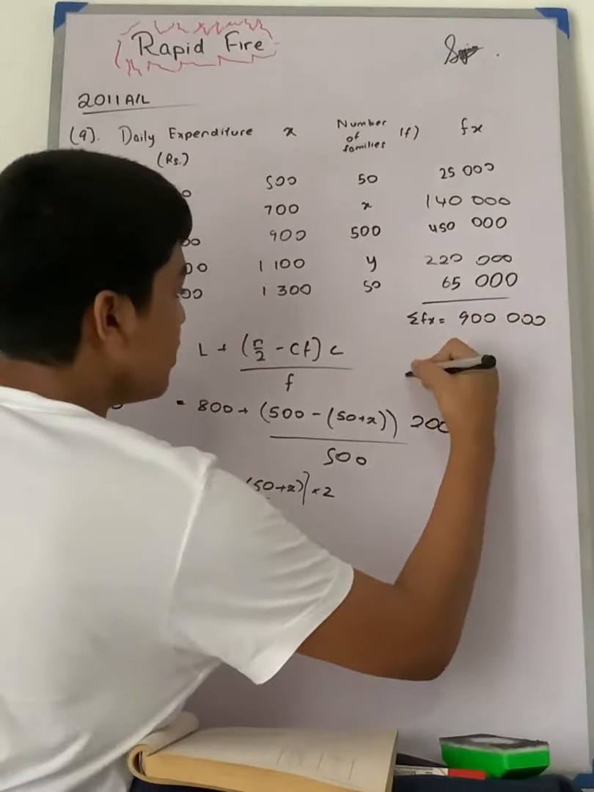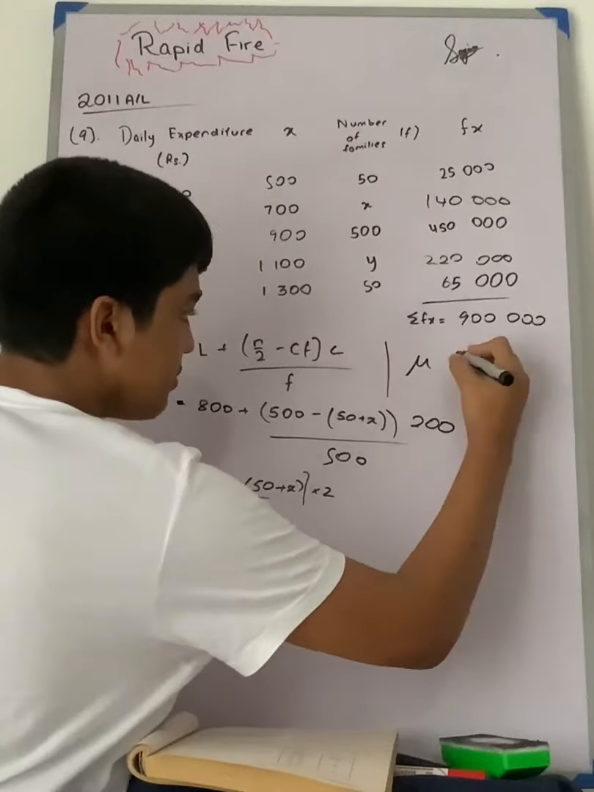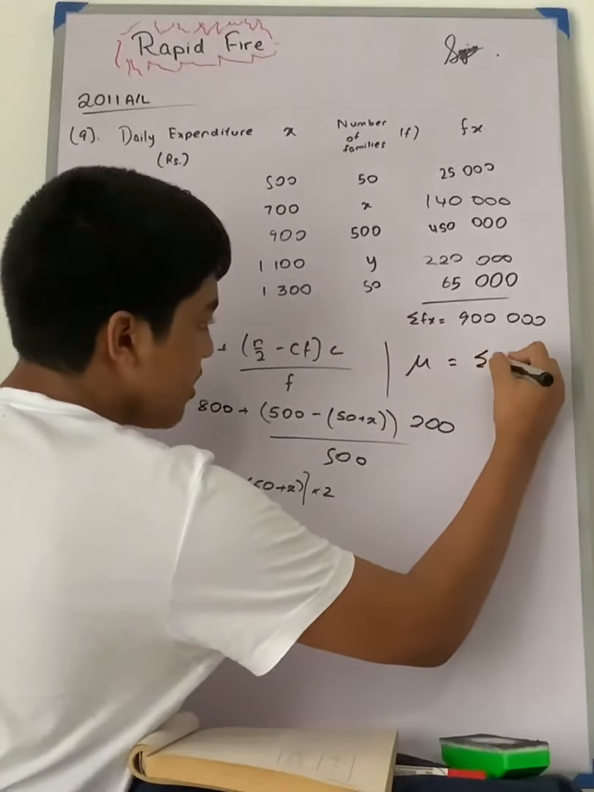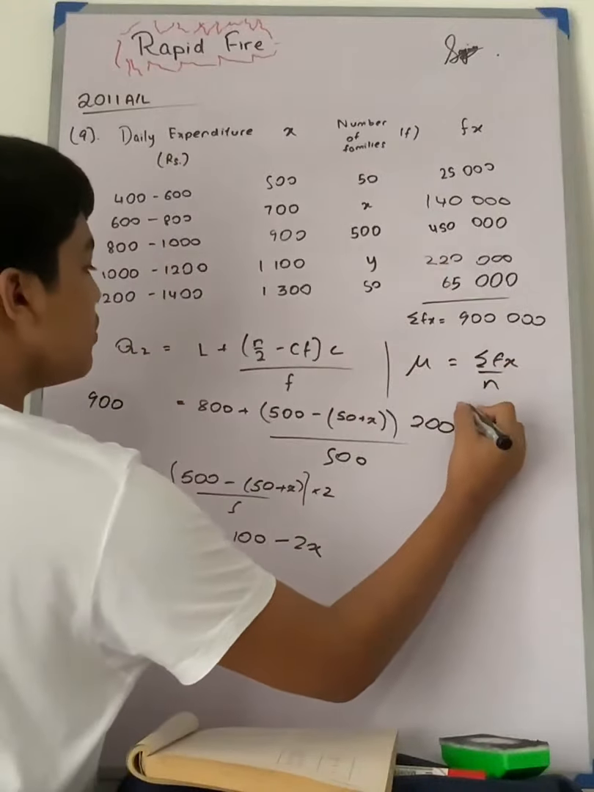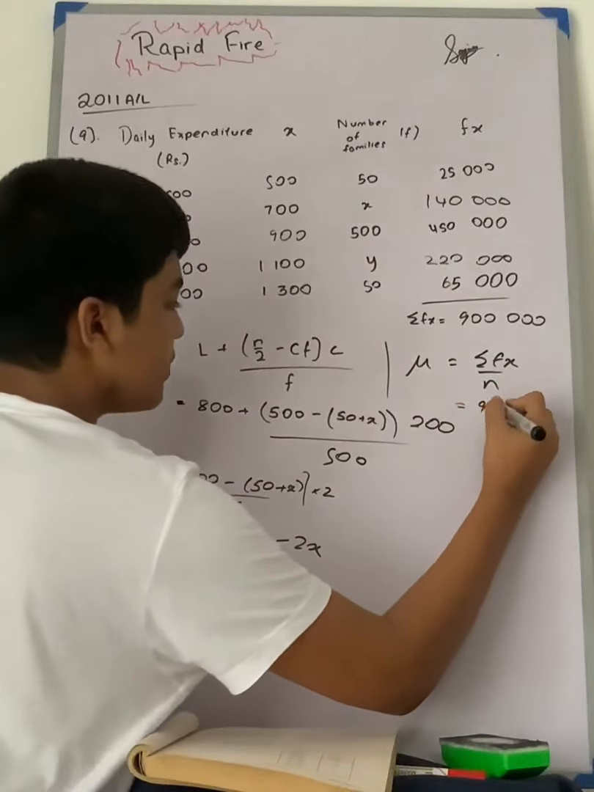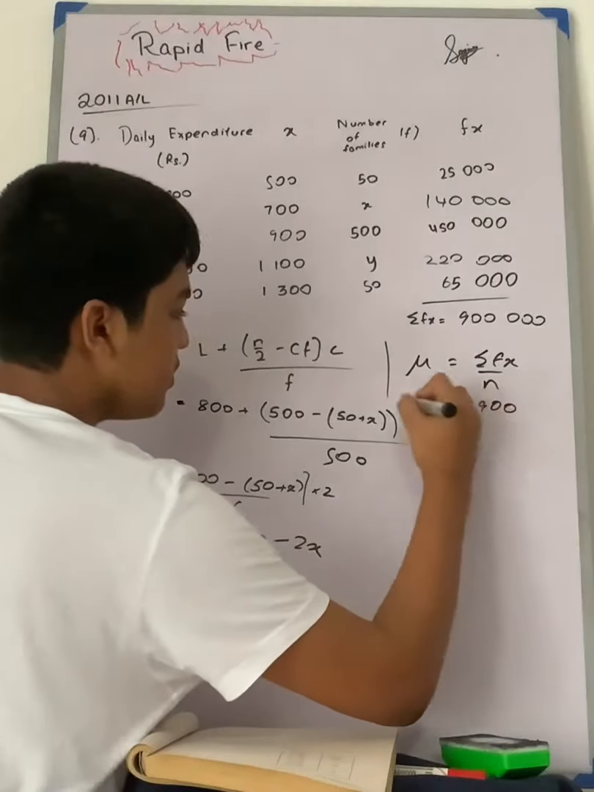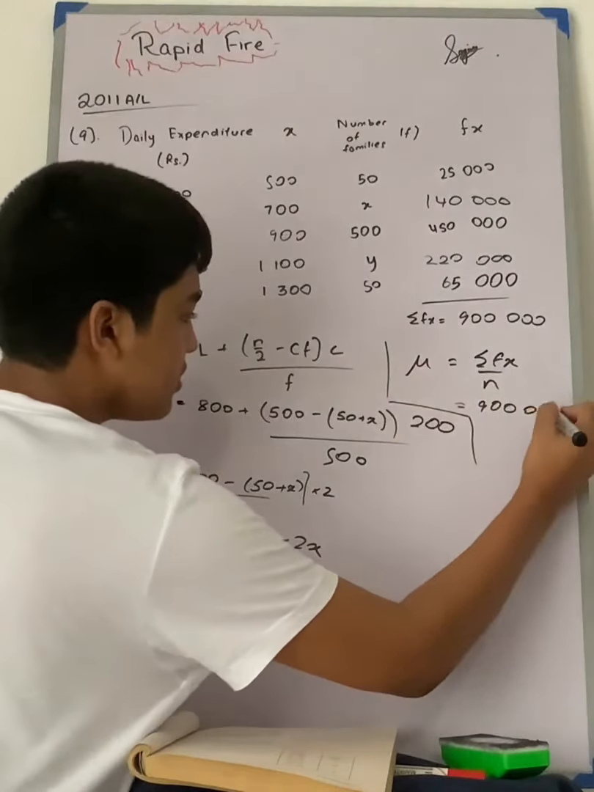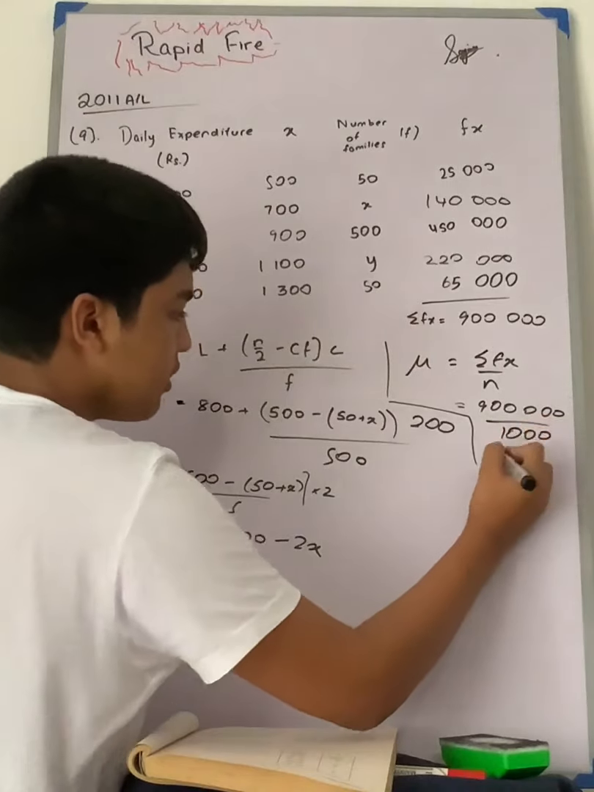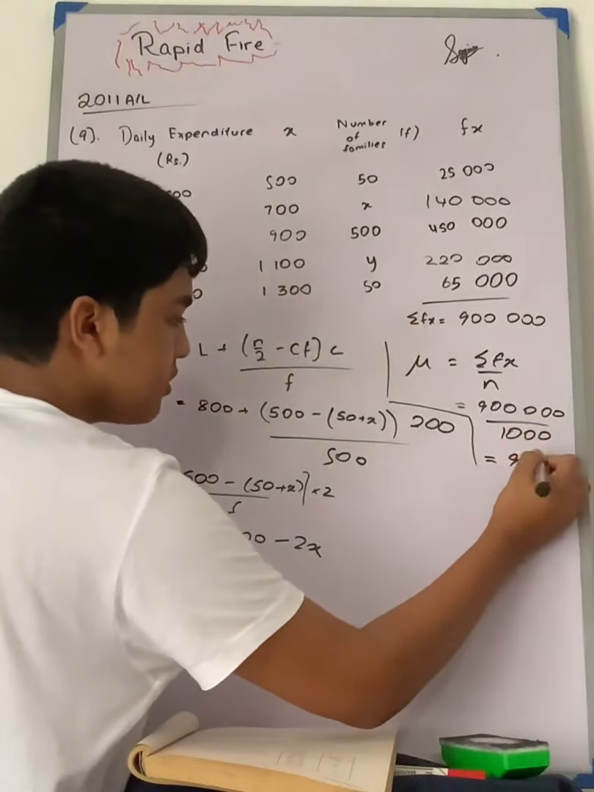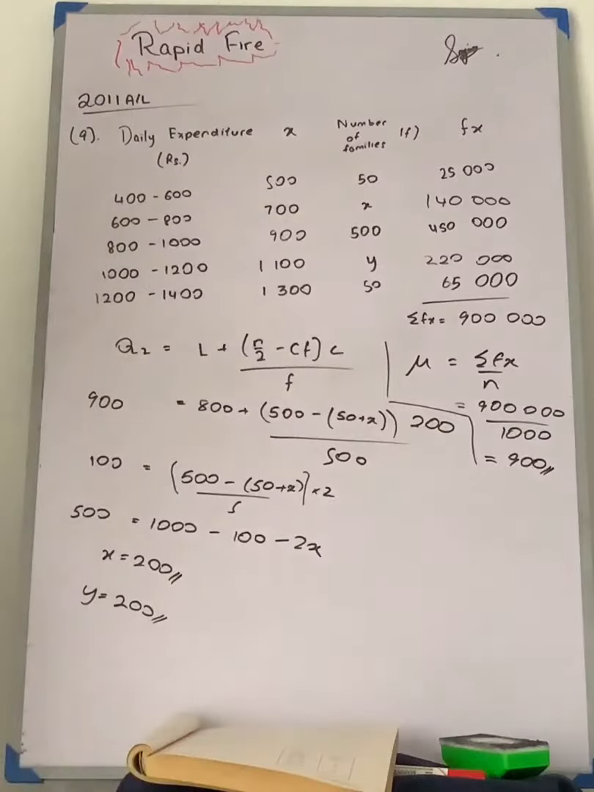And mu is sigma fx over n. N is the total number of frequencies. So we are going to get 900,000 over 1000. So that will be 900. Alright. So this question is done.